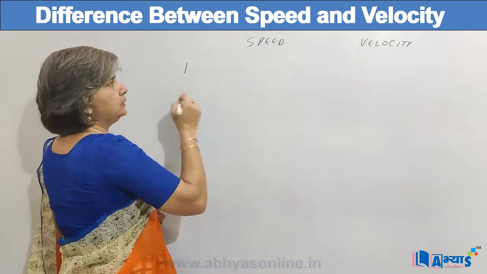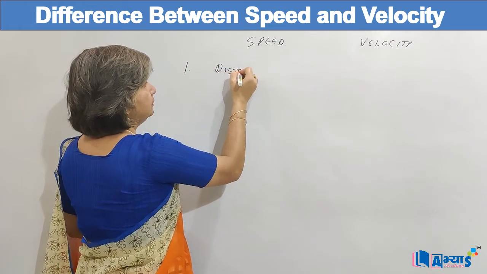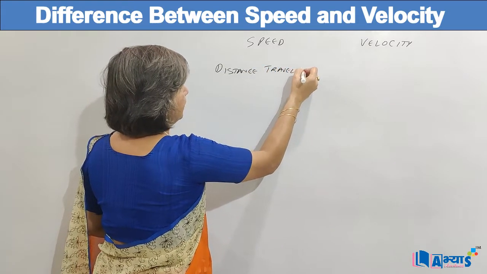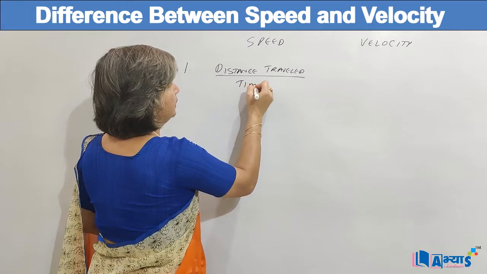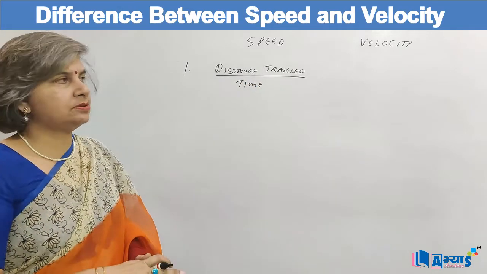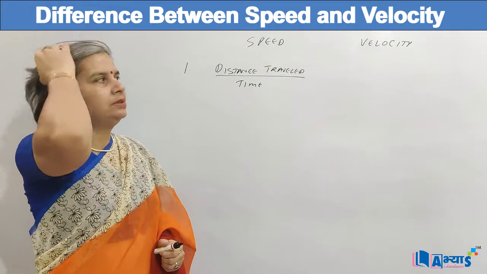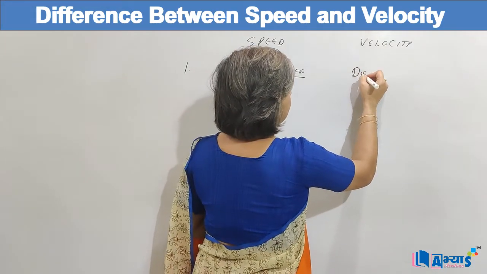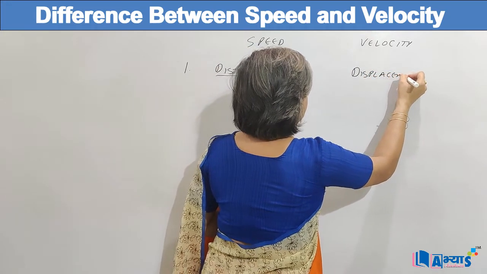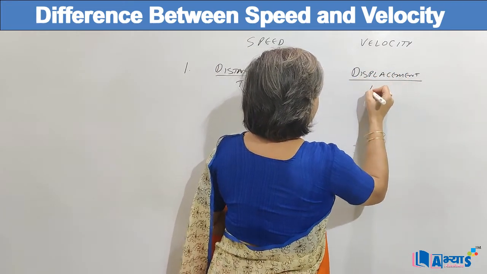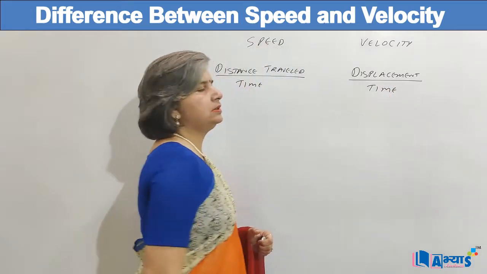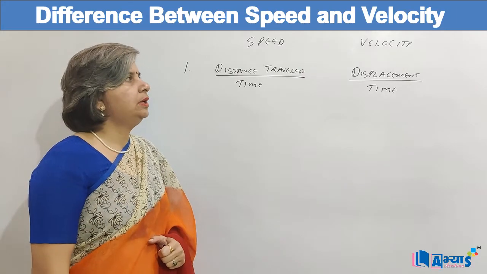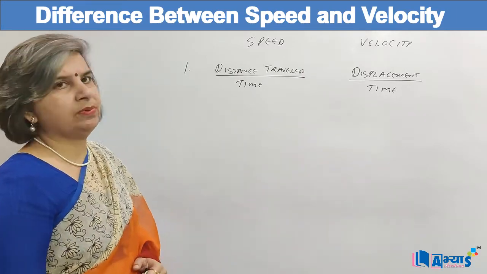The first difference is that speed is distance travelled upon time. That means how much distance an object has travelled in the time, and the ratio is known as speed, whereas velocity is displacement upon time. And displacement is basically a straight line distance between the start point and the end point, and velocity is known as displacement upon time.